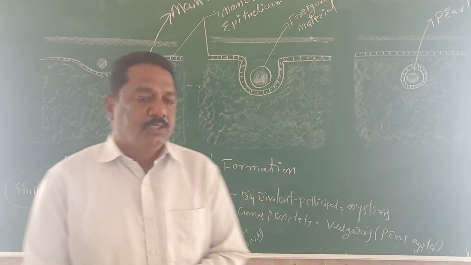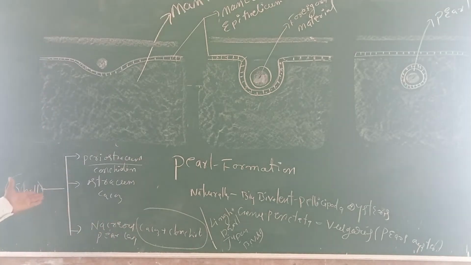Now observe. Generally, you already know the shell is made of three layers: outer layer, middle layer, inner layer. The outer layer is called the periostracum, the middle layer is called the ostracum, and the inner layer is called the nacreous layer.